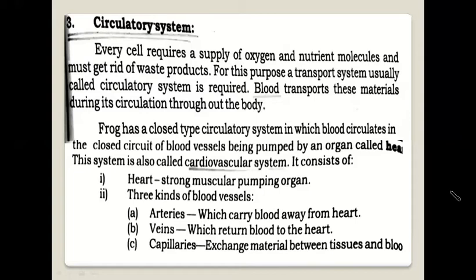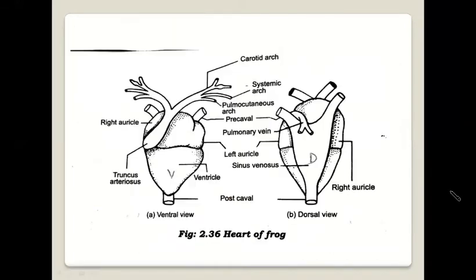The heart is a conical muscular pumping organ found in the body cavity. It is enclosed in a membrane called the pericardium. It contracts and expands continuously throughout life. The contraction and expansion of the heart is called heartbeat, due to which blood circulates in the body.